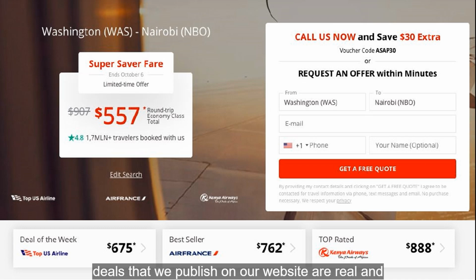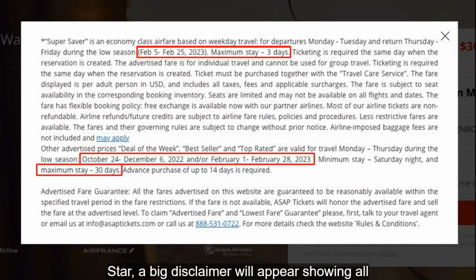All deals that we publish on our website are real and include all taxes, fees, and other surcharges. However, at the same time, these deals have very limited availability. A particular deal might not be available on the customer's exact dates. In order to check the requirements for the Super Saver Fare, click on the star that is next to the price, on the right side. Once you click on the star, a big disclaimer will appear, showing all requirements for the ticket to get this price. This disclaimer is more for you, rather than for the client.